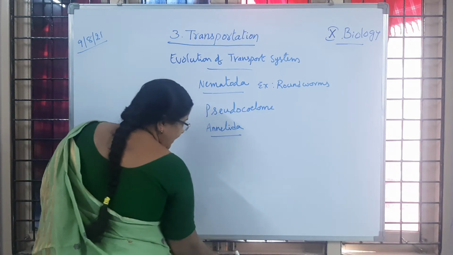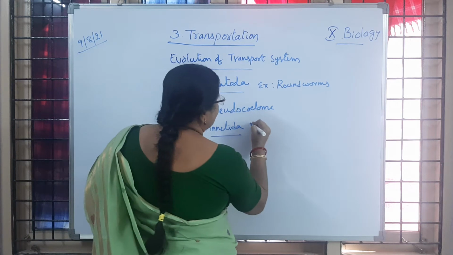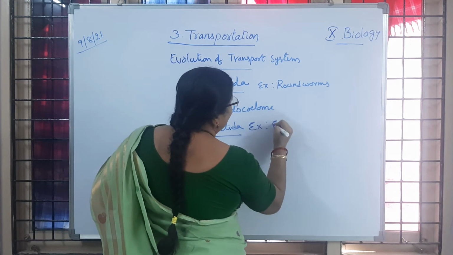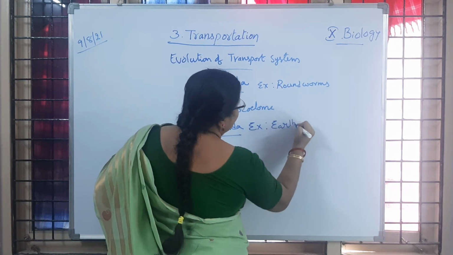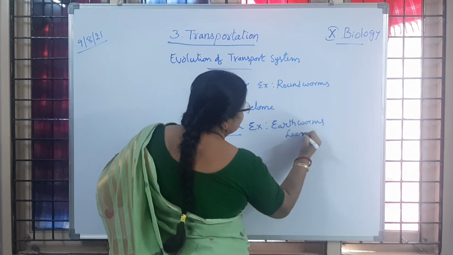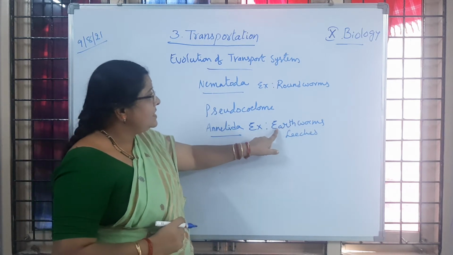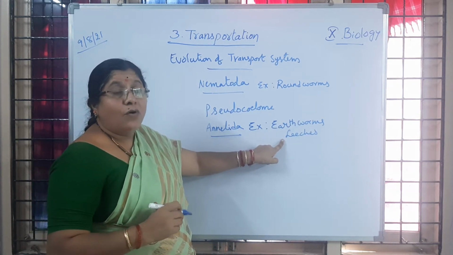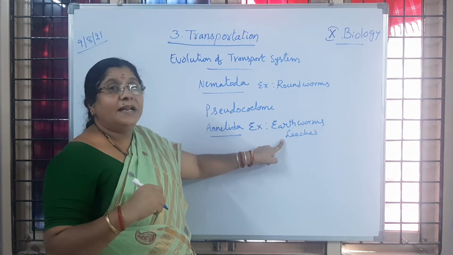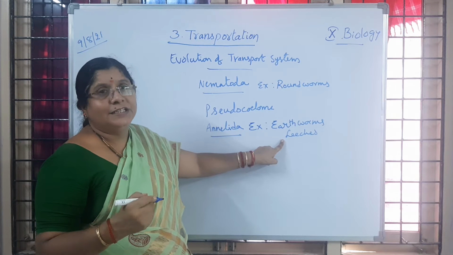So here in Annelida, examples for this Annelida group are earthworms, then leeches, etc. Okay. So in these earthworms and leeches, is there any development of a transport system? Means yes, it is. Okay.